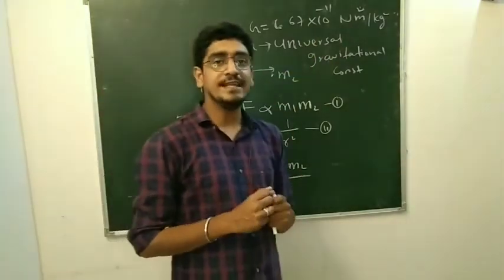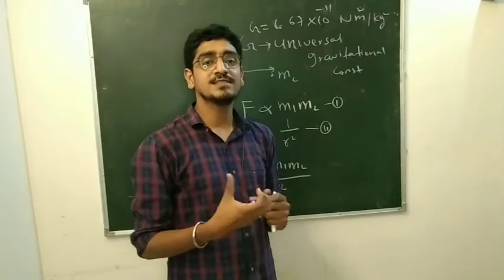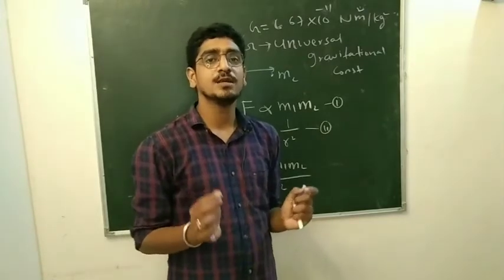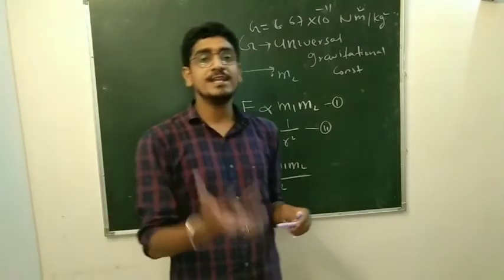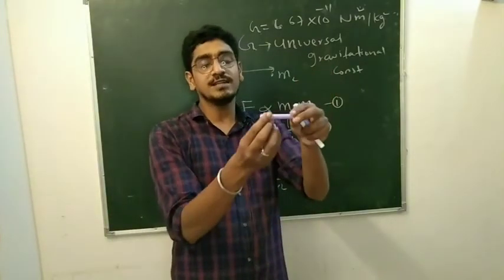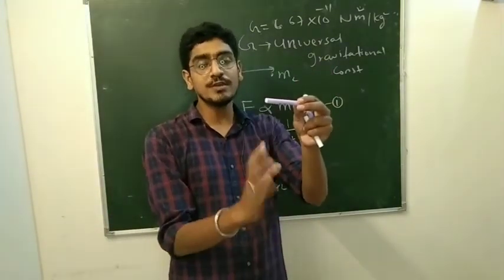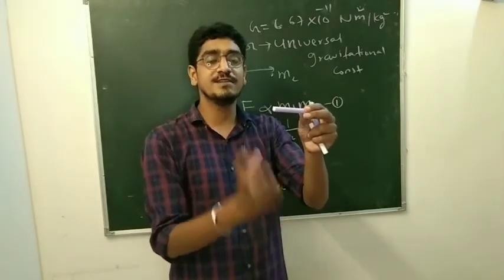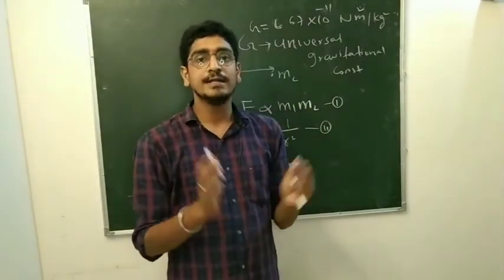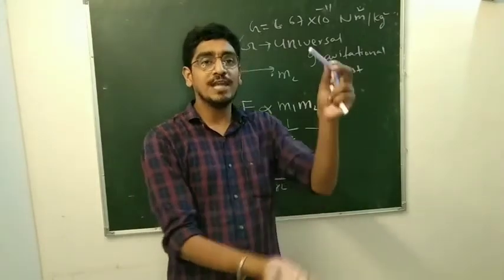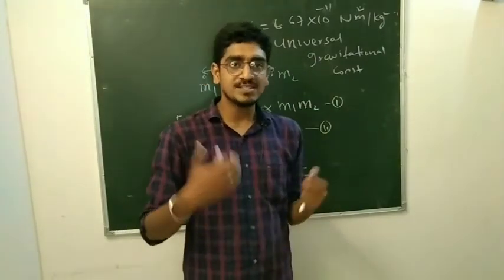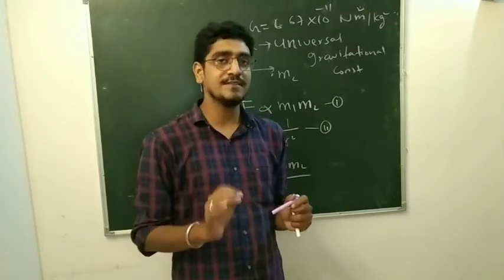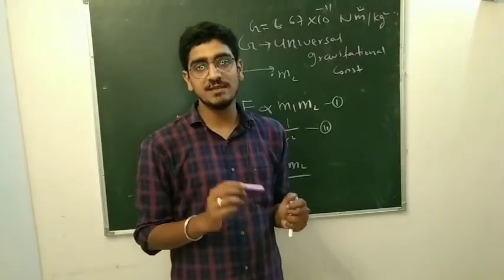So what is gravity or gravitational force? Gravitational force is the force of attraction between any two masses. If the earth attracts any object towards it, we call this force gravity. This invisible force is called gravity. Due to this gravity, the earth pulls everything towards it. Due to this gravity, we can stand, we can sit, only because of this gravitational force. So this is the invisible force.